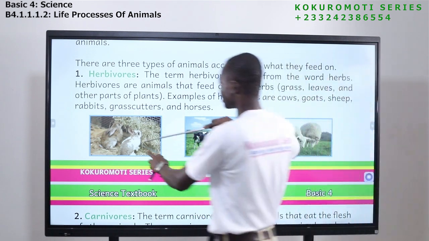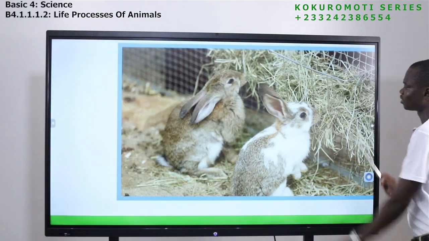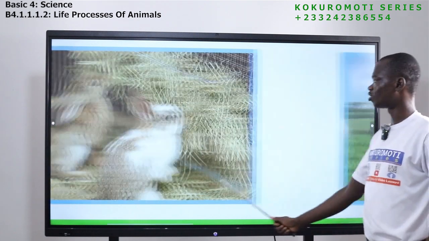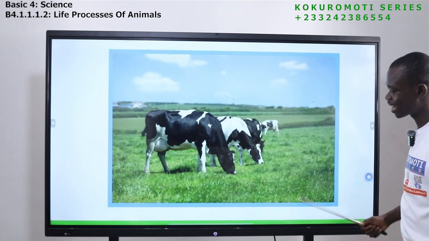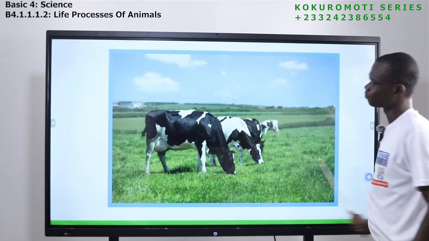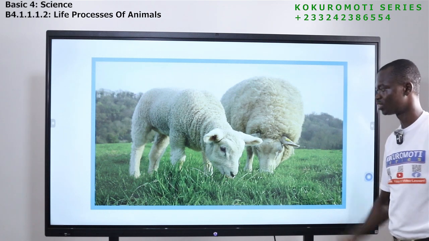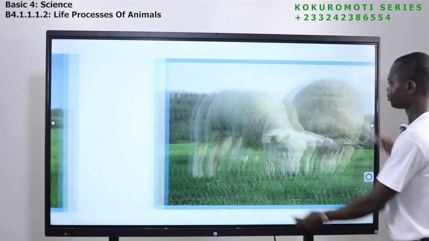So now let's look at these animals and tell me what they are eating. Rabbits. These rabbits, what are they eating? Are they eating meat? They are grazing. These ones too are grazing. Grazing means they are eating grass. Okay, so these are herbivorous animals because they feed on herbs. That is all.